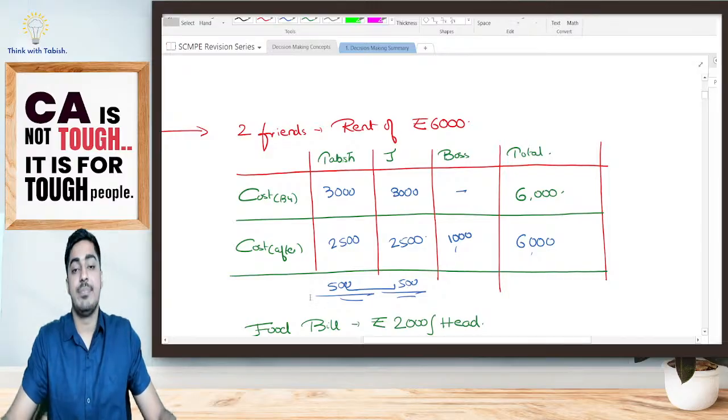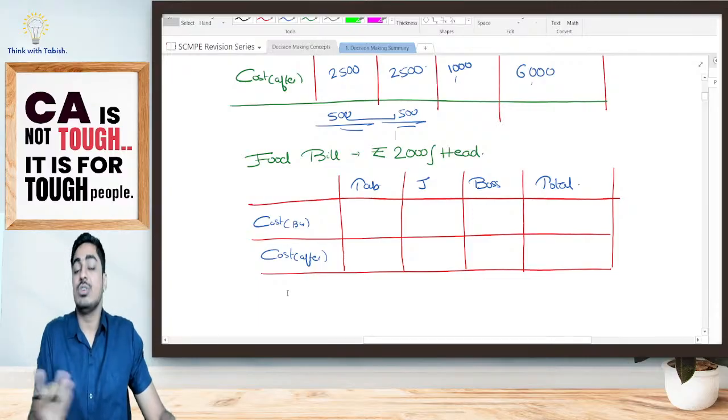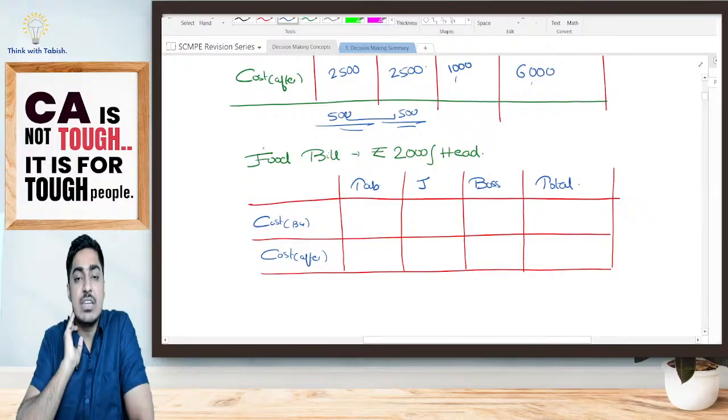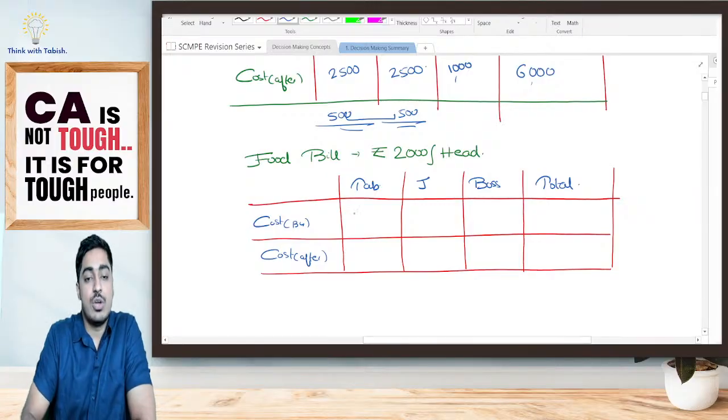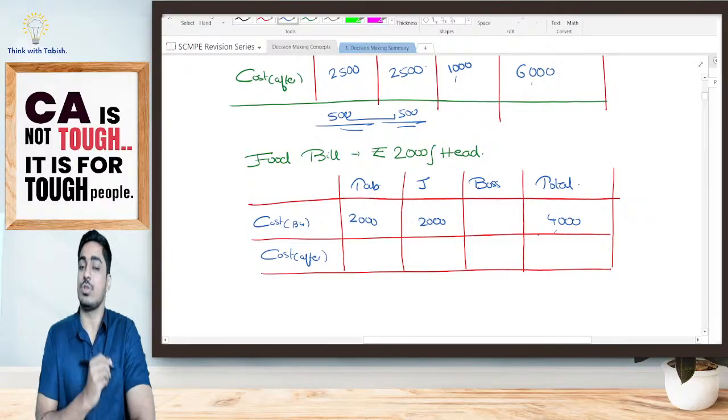Now, going ahead, we have taken him to the room. Next, he is asking, what are you guys doing for food bill? I'm telling him there is a mess nearby. We are paying 2,000 rupees per head. He is telling, fine. So right now I am paying 2,000 rupees, my friend is paying 2,000 rupees. Both of us are together paying 4,000 rupees.